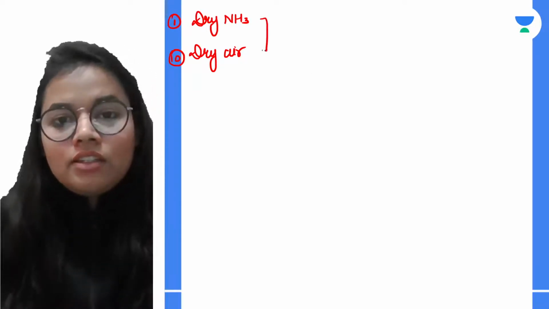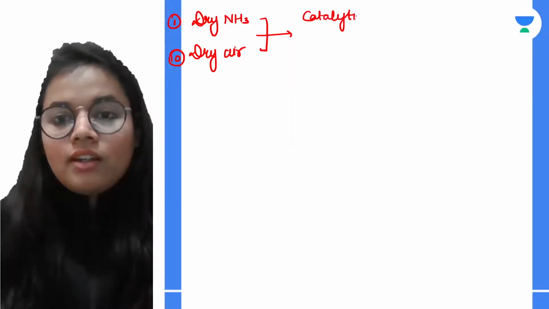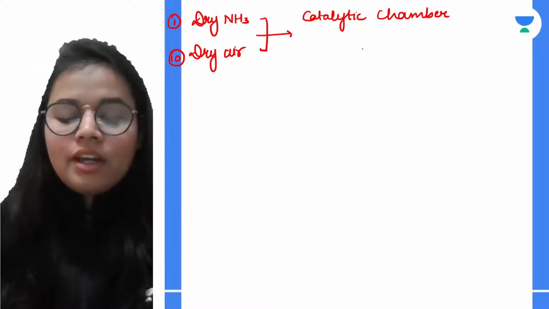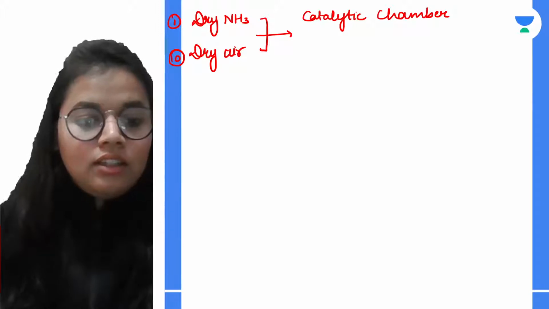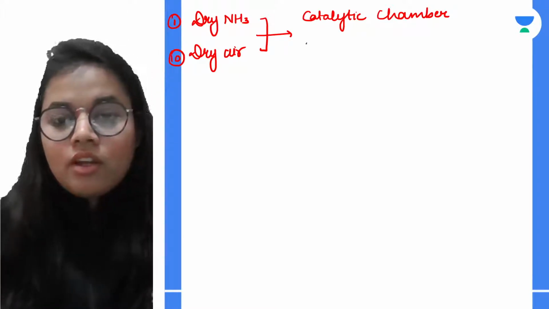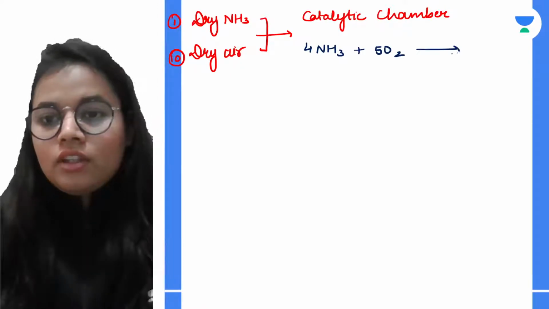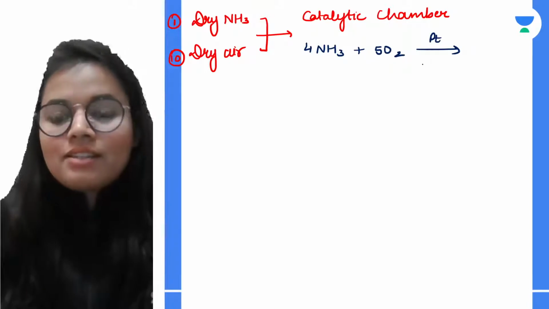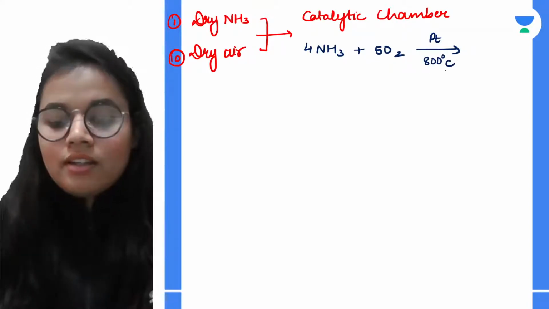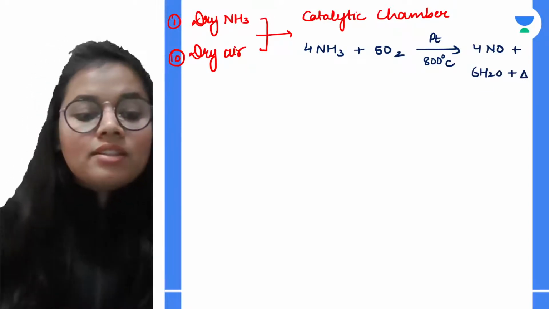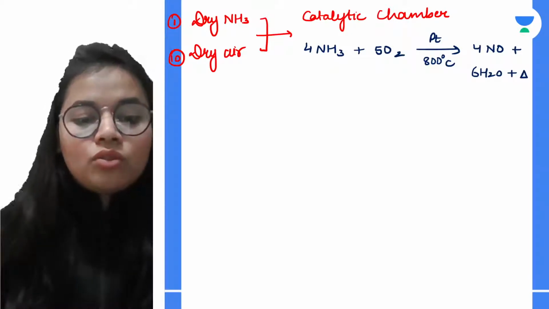Then both gases are passed into the catalytic chamber, where they combine. Ammonia combines with oxygen, with platinum present as the catalyst, and the temperature is maintained at 800 degrees Celsius. We get nitric oxide plus water and lots of heat. That means this reaction is highly exothermic.